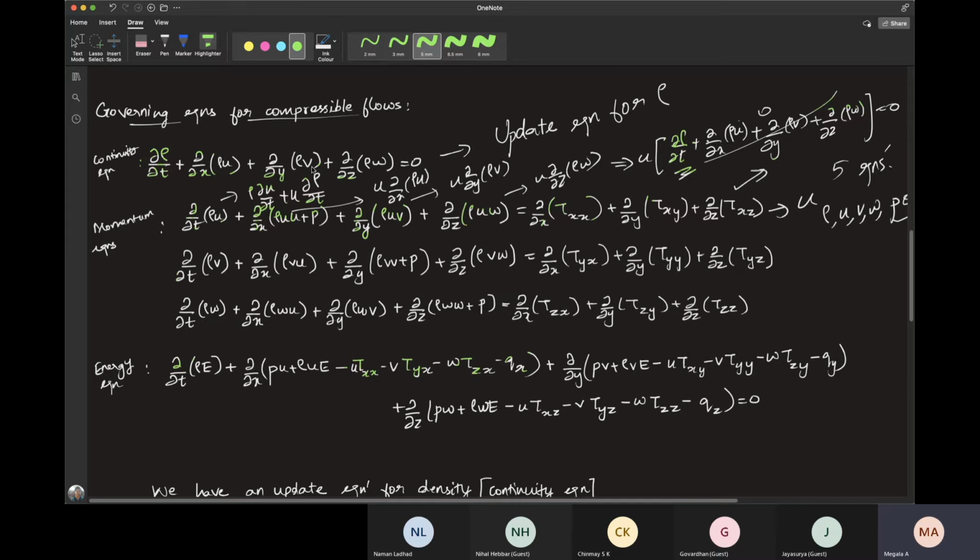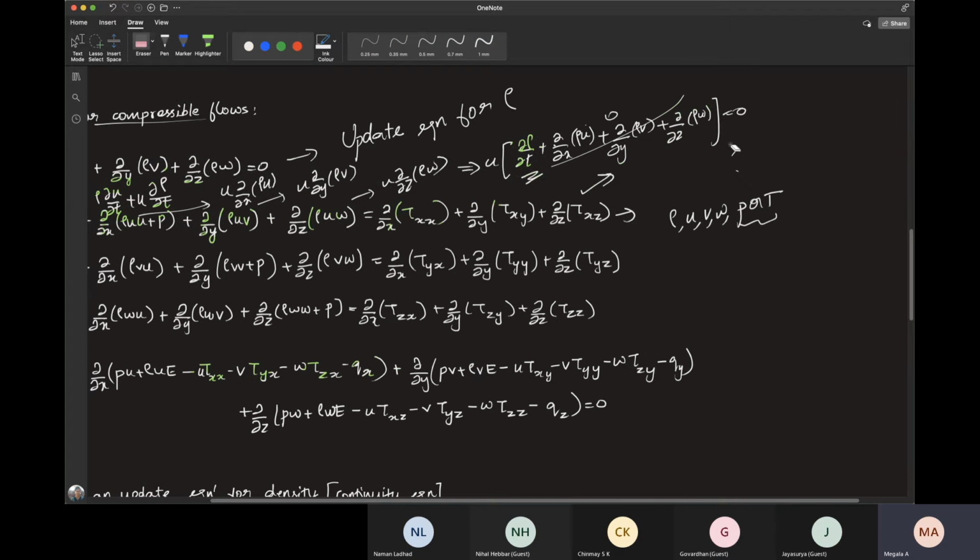So essentially, when you convert an equation from conservative form to non-conservative form, you will split. Okay, let me write it neatly.